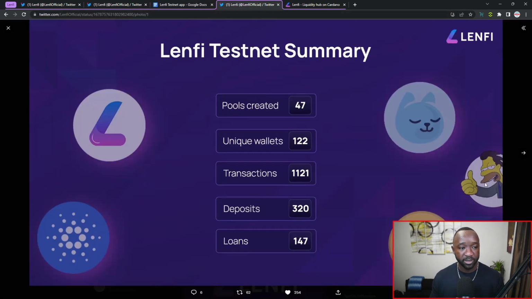Now we're almost there. This is a stat surrounding the first 24 hours of the release of the testnet. So we can see that there were more than 47 pools, or 47 pools specifically, created over the course of the first 24 hours of the release of the Lenfi testnet. There were also over 122 unique wallets interacting with the testnet, generating over 1,100 transactions, making over 320 deposits, and over 147 loans being taken out on the Lenfi protocol.